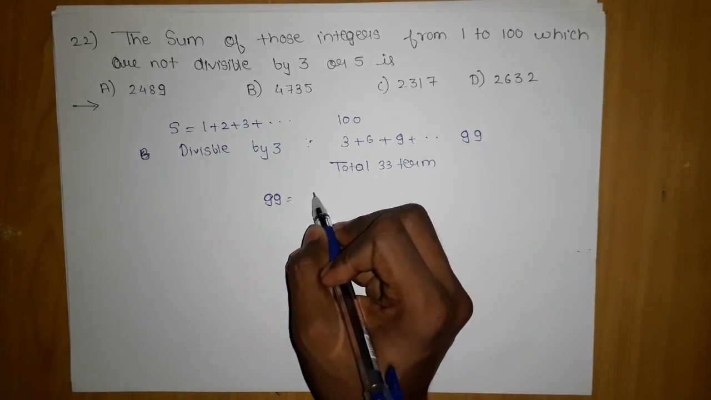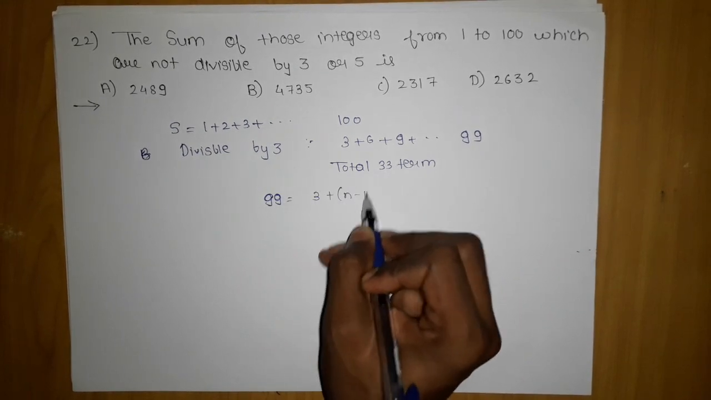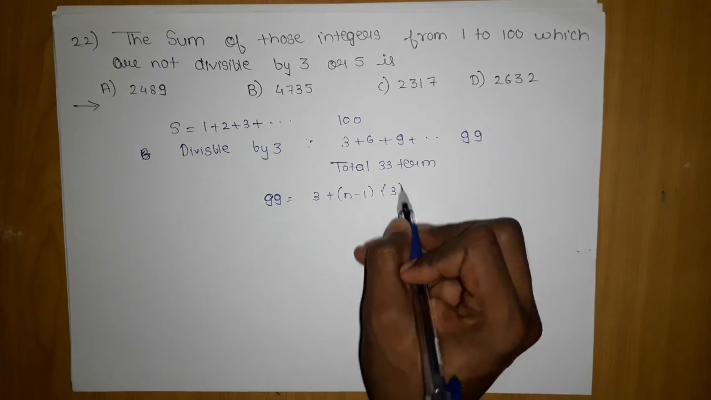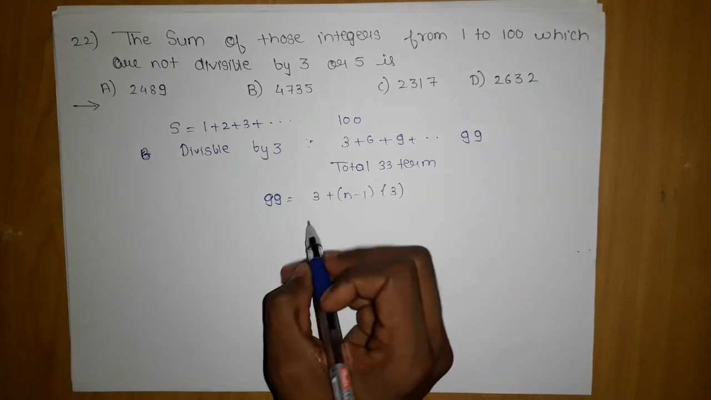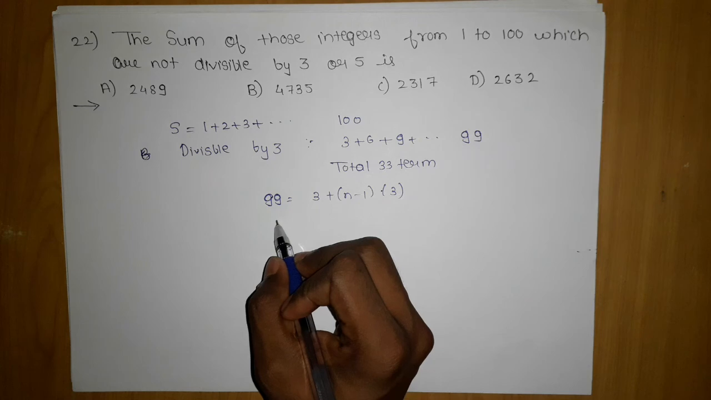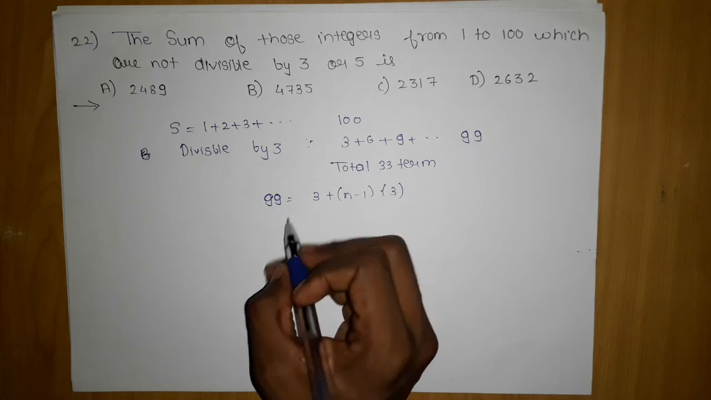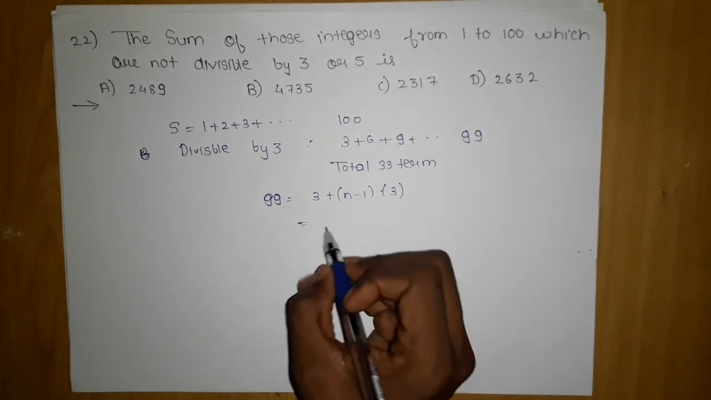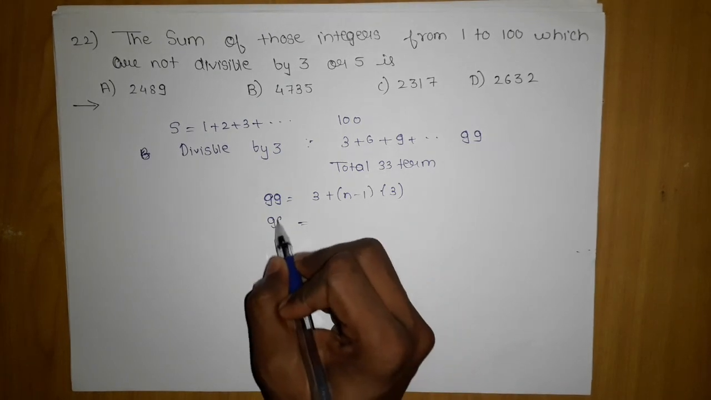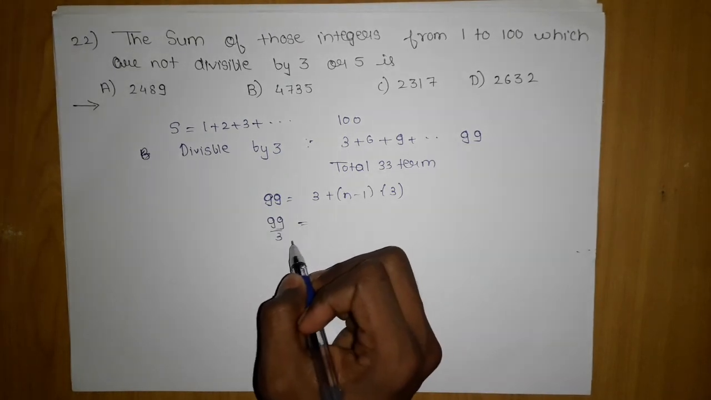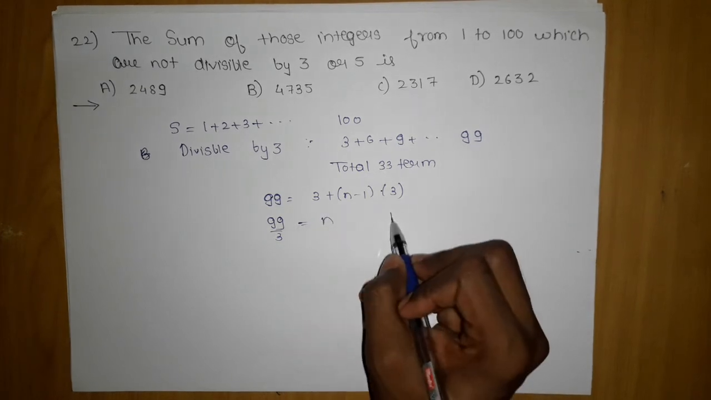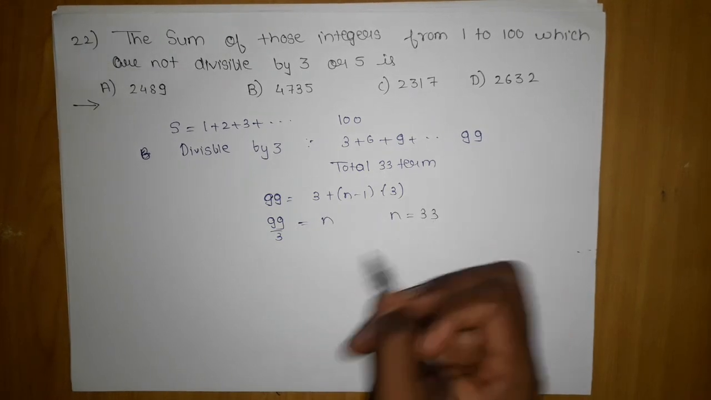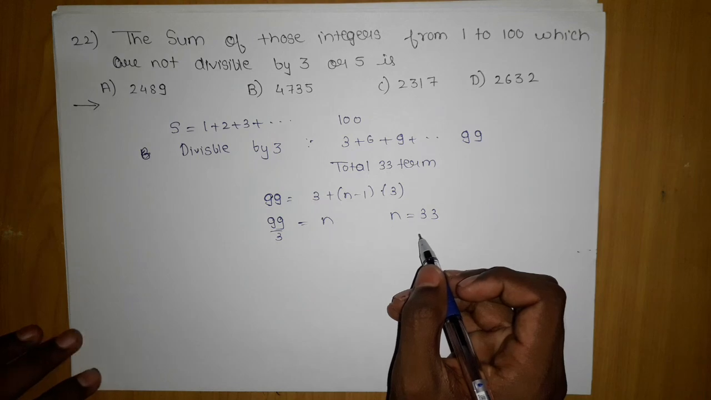The last term is 99, my first term is 3, and minus 1, I need to get the number of terms. 3 is the difference. So 3 will cancel out, and 99 will be divided by 3, by n. I will get n equals 33. So we got the 33 terms.